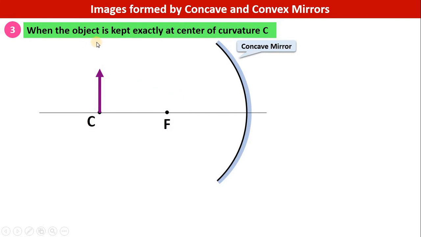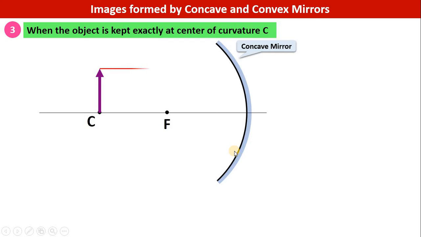When the object is kept exactly at the center of curvature. When the object is placed exactly at the center of curvature, let us see where the image will be formed. Once again we'll consider two light rays, one which will be coming out of the tip of the object parallel to the principal axis, and the second light ray which will be passing through the focus, and then let's see what happens to both of them.